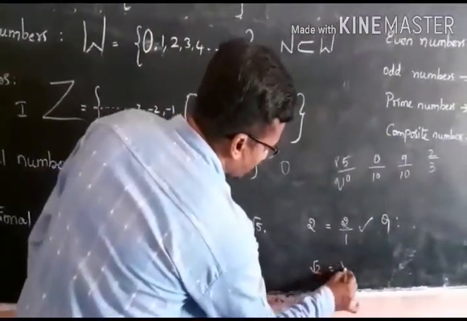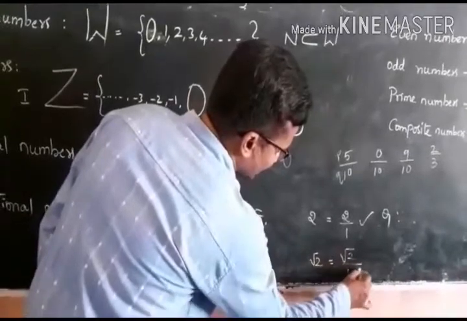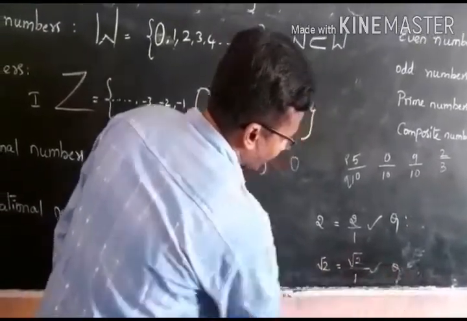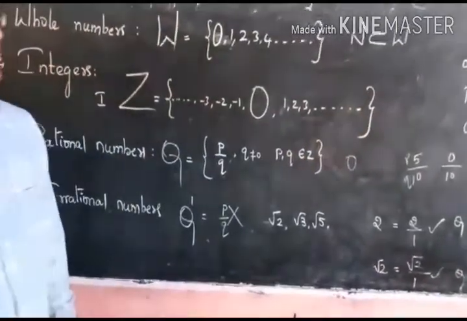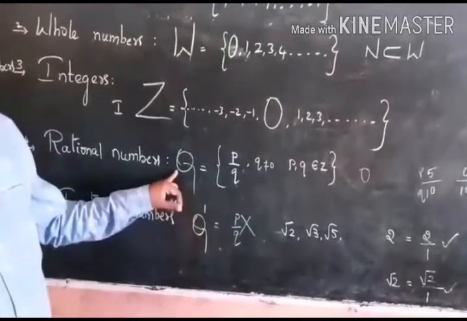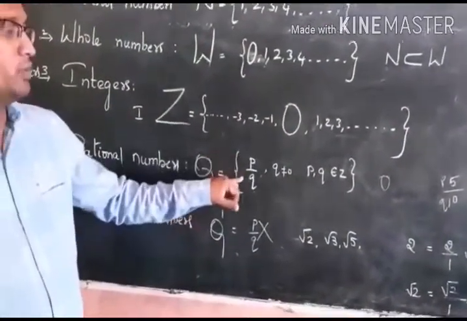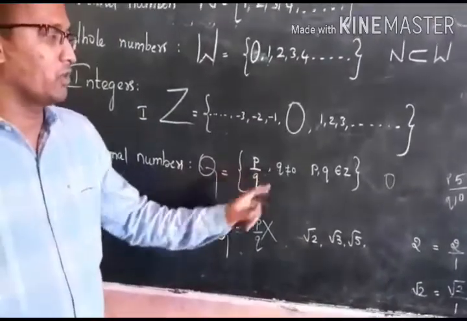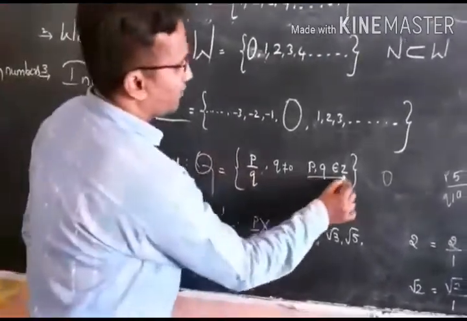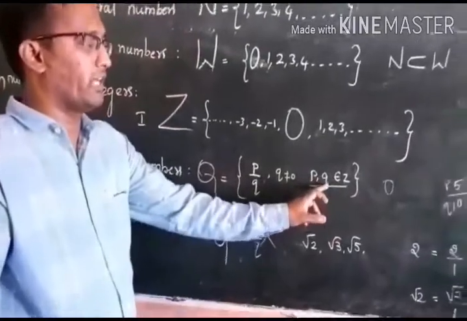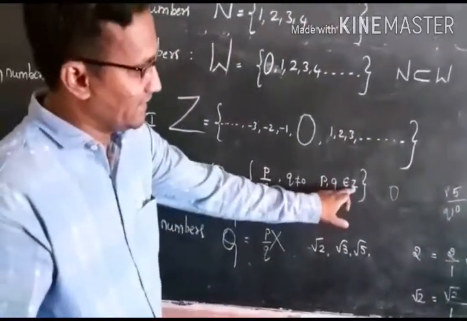So I can write root 2 as root 2 by 1. Yes, it is also correct. But what is the definition for a rational number? The number which can be written in the form of p by q, where q is not equal to 0, and this is a very important point: p and q, numerator and denominator, should be integers.